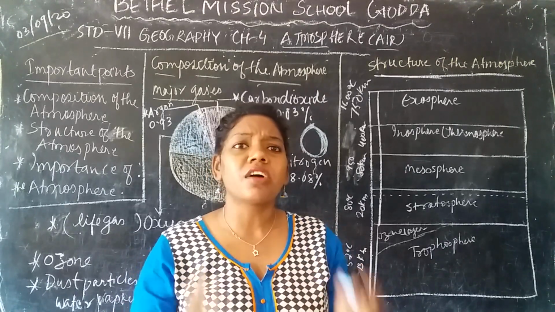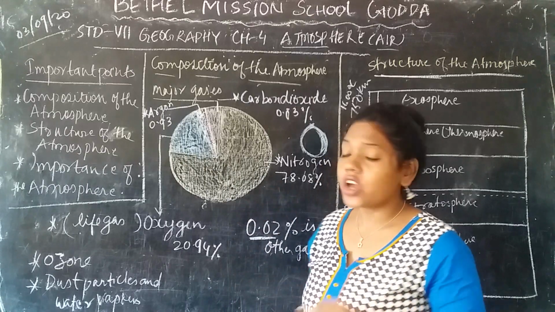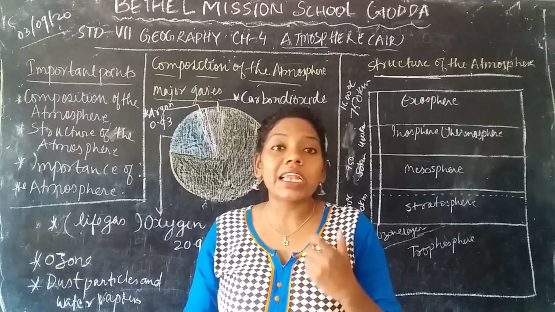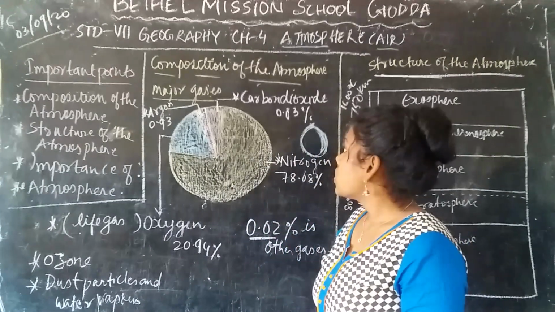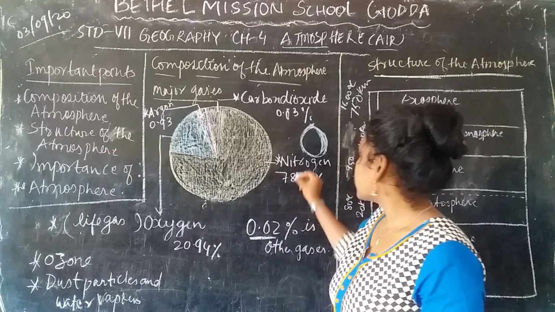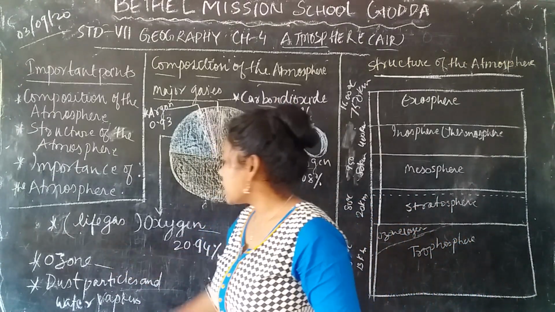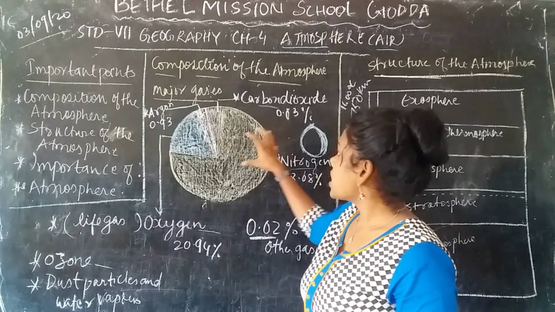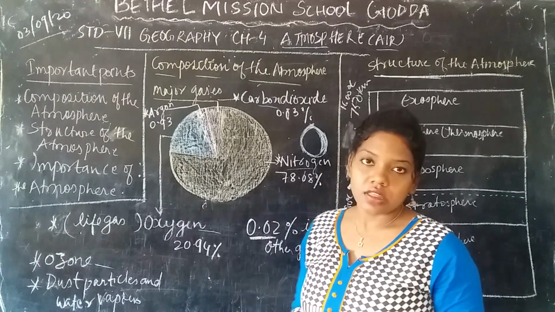In this topic we are going to learn some of the important gases which are necessary for the survival of life: nitrogen, carbon dioxide, oxygen, ozone, and dust and particles. These are the major components we are going to learn in this chapter.